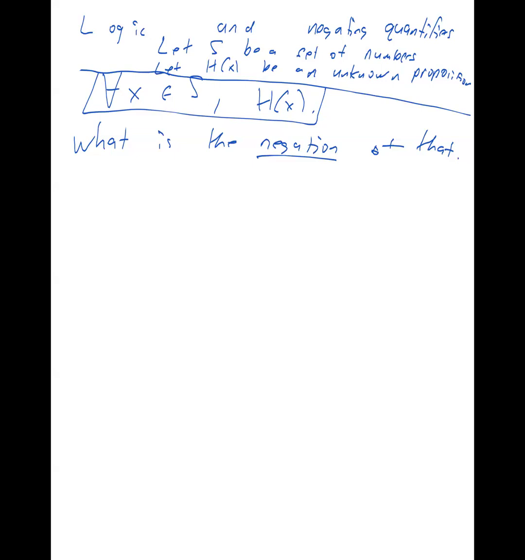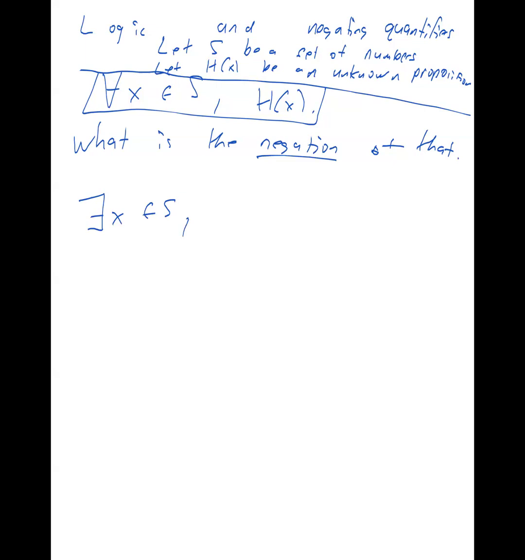So the negation of that means there exists an x in S, right? There exists means at least one, and we don't know how many, but there's at least one. There exists an x within that, like the clothes that I was supposed to fold. Think of S as the set of clothes that I'm supposed to fold, and there exists at least one piece of clothing in that set that I did not fold.